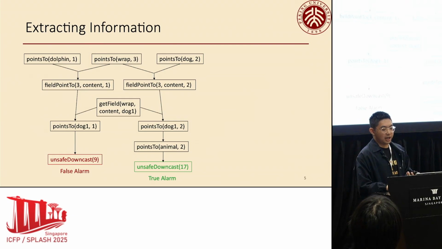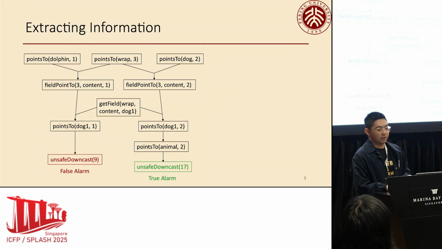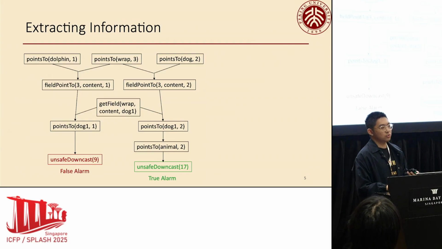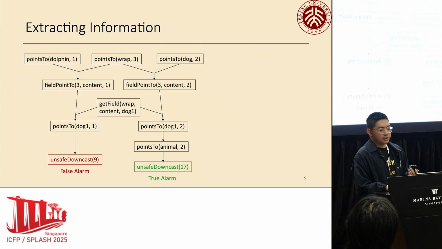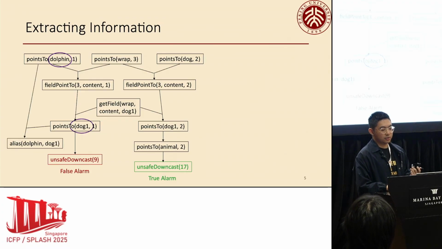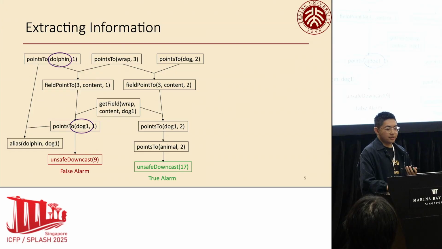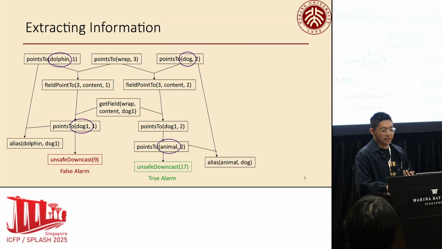By applying the above Datalog rules, we get a derivation graph. And as I analyzed before, the analysis derives two unsafe downcasts. This results in a true alarm for the cast to dolphin, but a false alarm for the cast to dog. However, we notice that the analysis reports the false alarm because it thinks dog1 may point to the dolphin object created at line 1, which means that dog1 aliases with the variable dolphin. And similarly for the variables dog and animal.